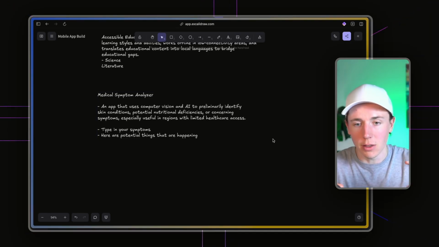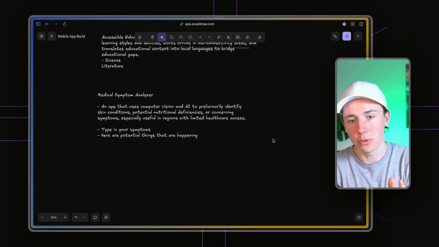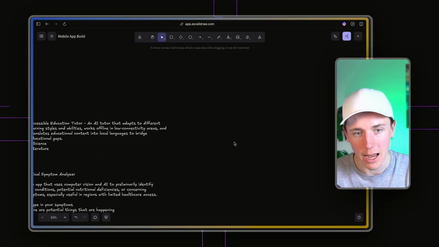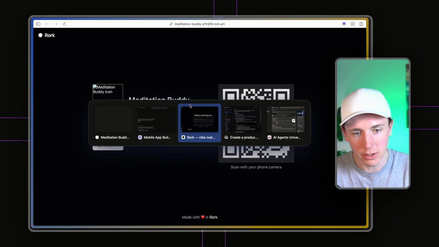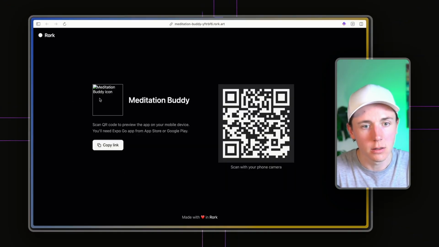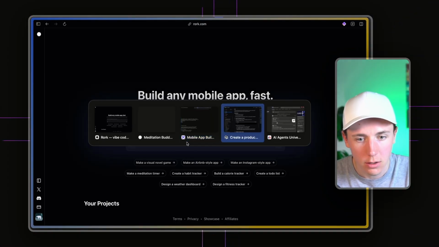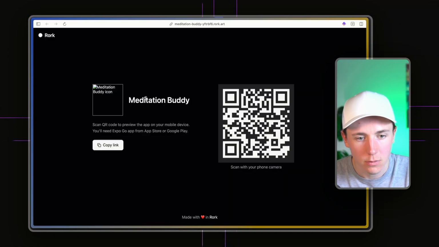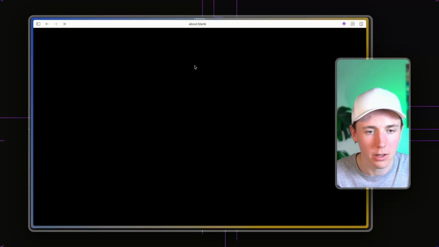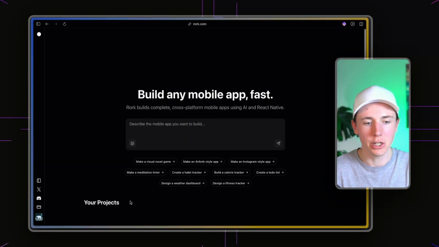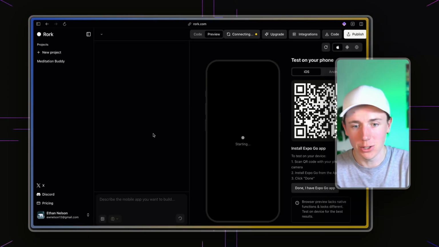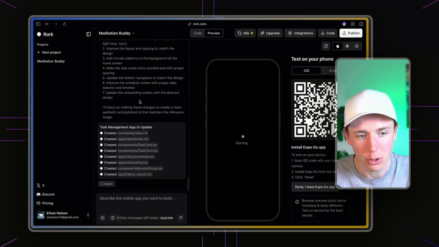And one of the things I want you to think about when building these out is how can you combine multiple things. When we were building this app out, this was the meditation app. Where did it go? I'm not sure where it went now. It should be saved in our project somewhere. But this is a meditation app that we built out. There it is. Now it's showing up. See, you can just build out multiple different apps.